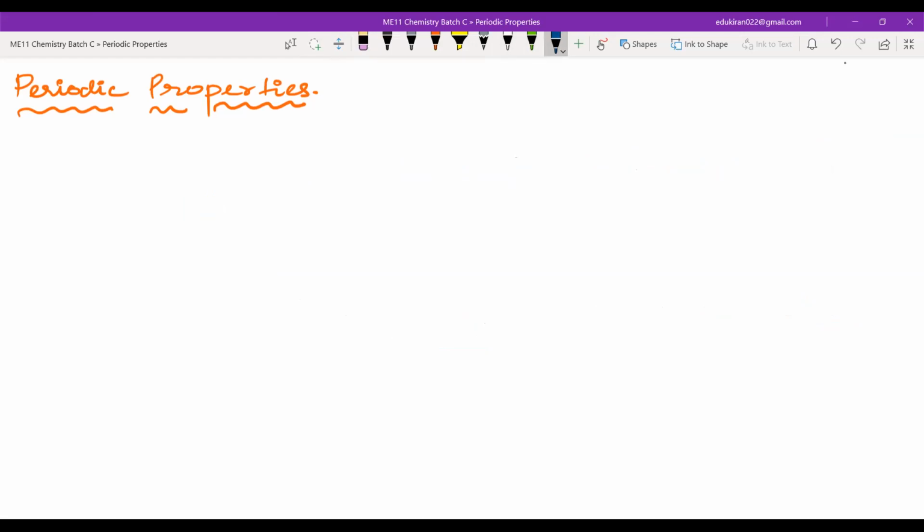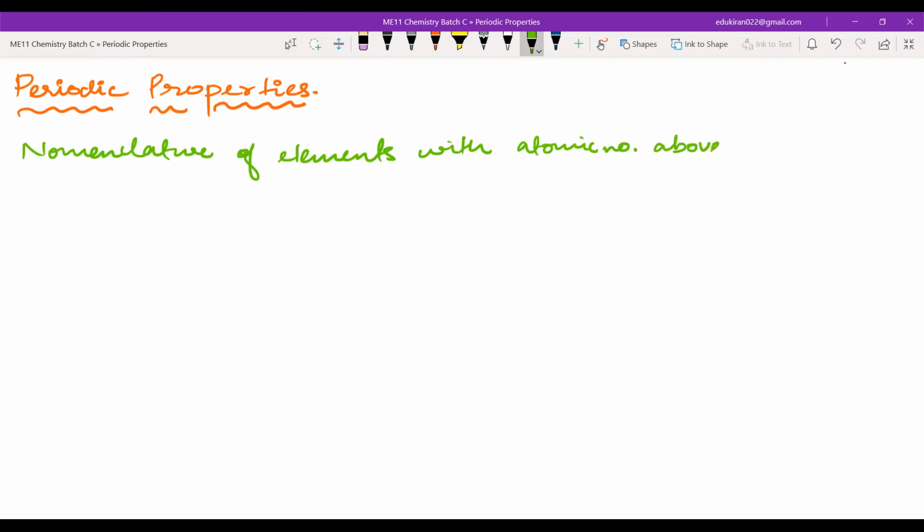So please write the first topic, nomenclature of elements. The only thing you should remember about why this nomenclature exists is that the Soviets and Americans started fighting. That is why IUPAC gave nomenclature for elements with atomic number above 100.